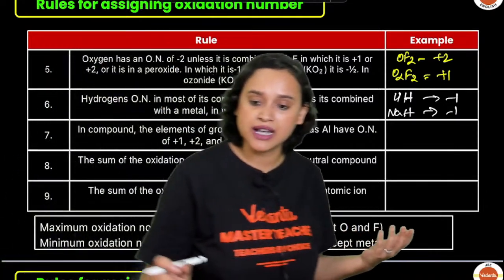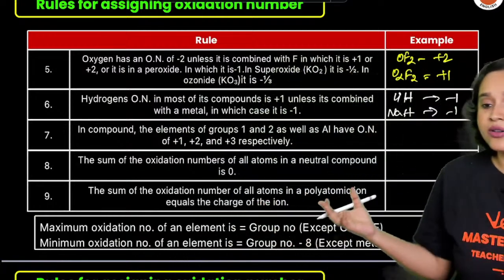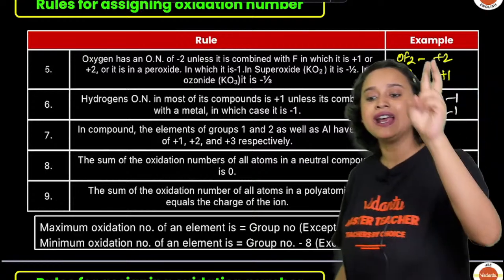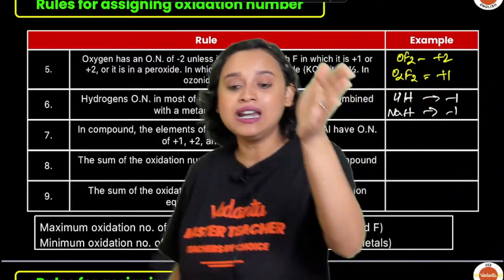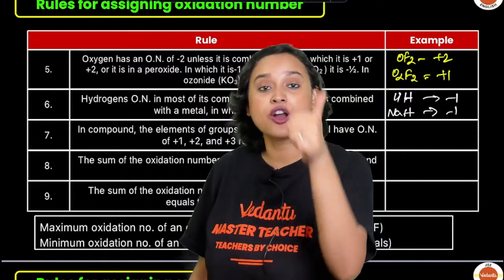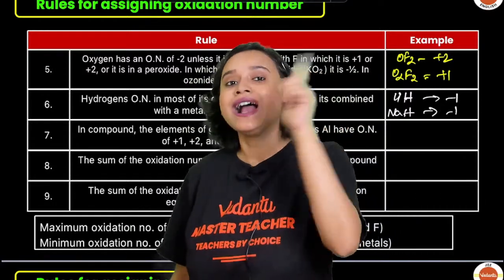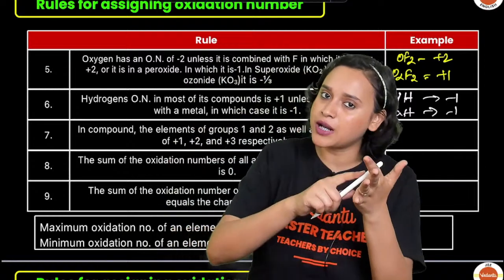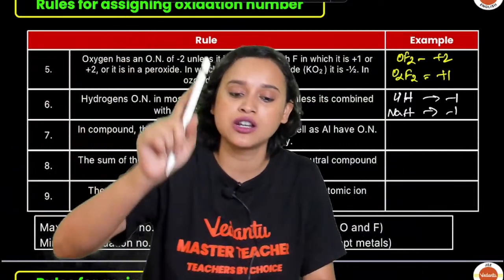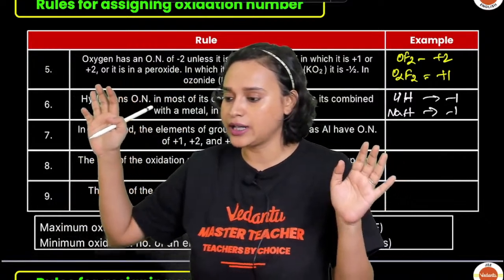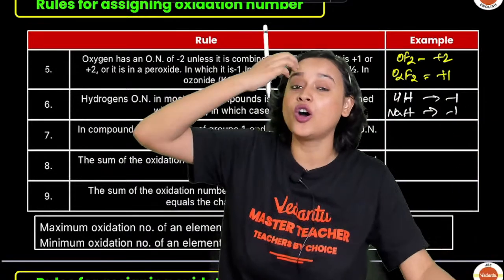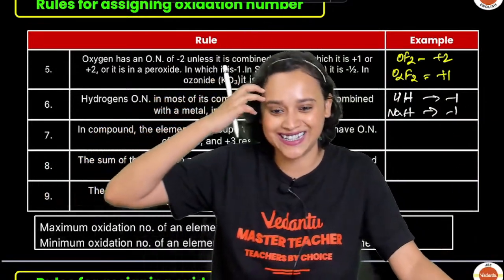Am I making any sense, everybody? Great. Now, in a compound, the elements of group 1 and 2 as well as aluminium will have oxidation numbers of +1, +2 and +3. Group 1 will have +1 oxidation state, group 2 will have +2, and aluminium will show +3. Am I clear, everybody? And if you go back to the periodic properties or to the p-block, we have studied this, isn't it?